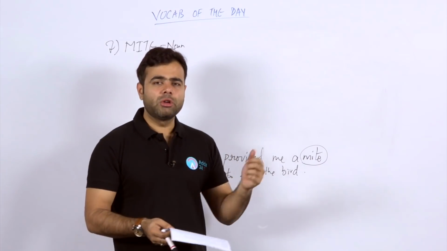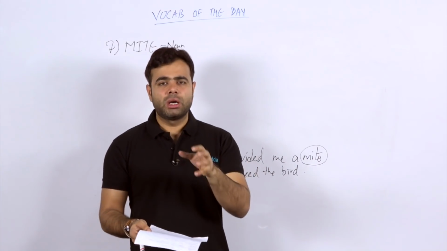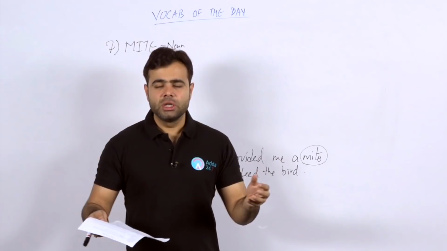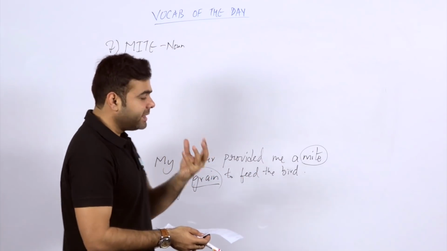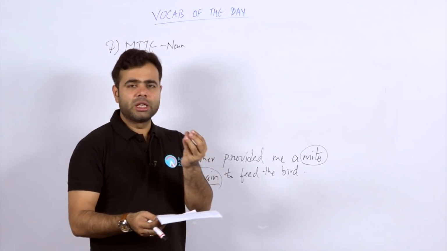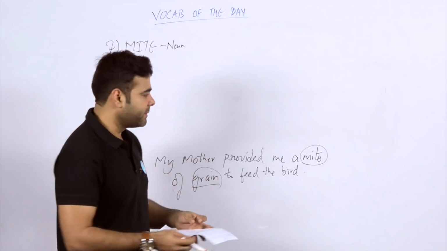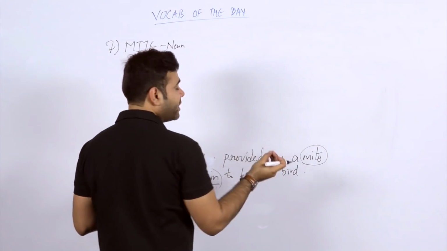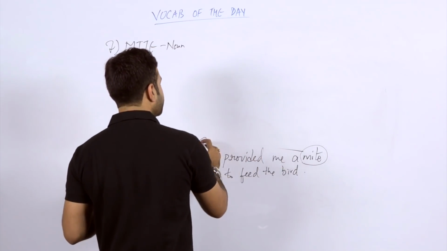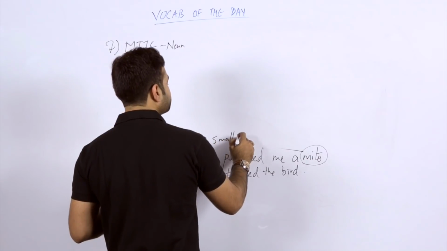So you will not be feeding it an abundant amount of something. It would be a very tiny thing, a very small amount. So the word mite can be used for something which is very less, a very small quantity.